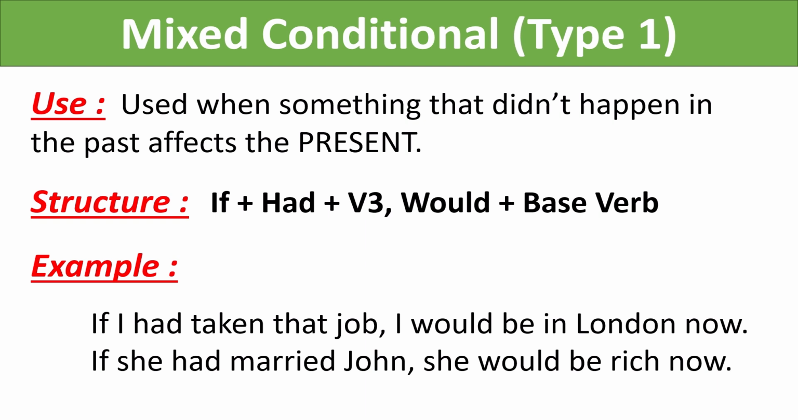Another example is, if she had married John, she would be rich now. She didn't marry John, so she's not rich now. Remember, the condition is in the past, but the result is about now.